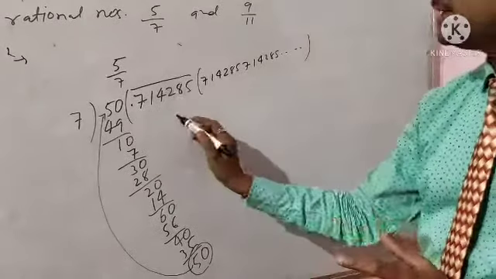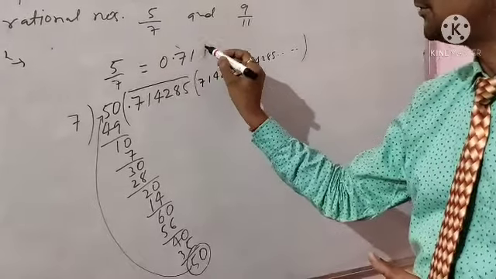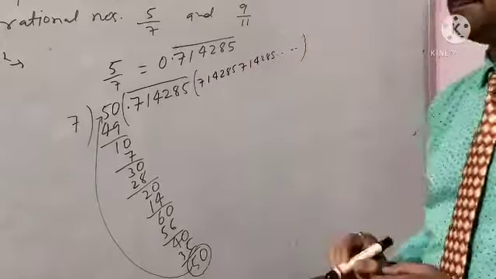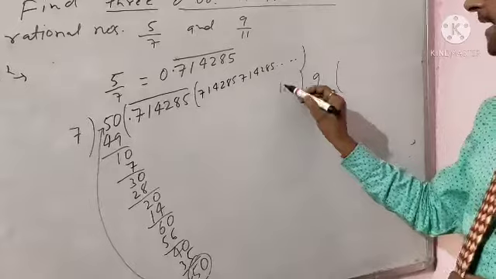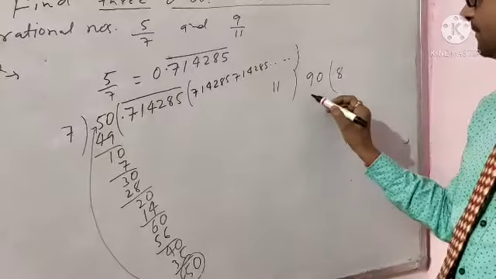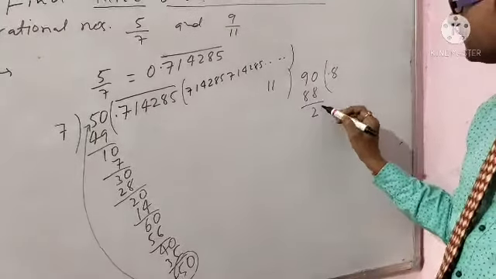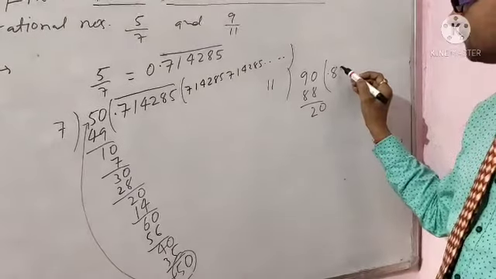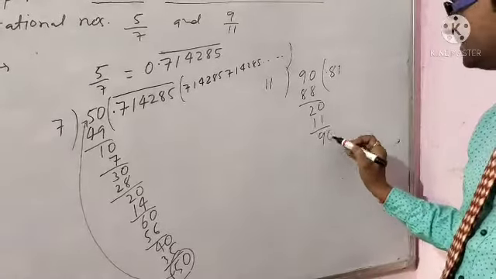So this value is 0.714285 recurring. The second thing, student, is 9 divided by 11: 0.8, 2 0, 1 11, 9 0.